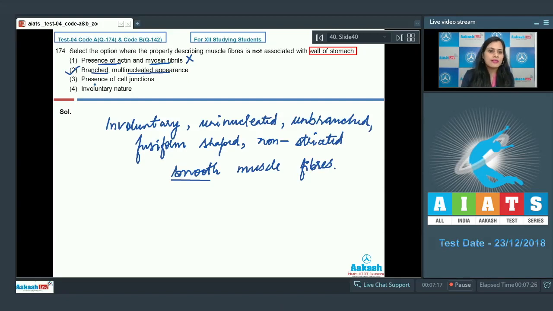The next option given is presence of cell junctions, and it is a property which is associated with smooth muscle fibers, so this cannot be a correct answer. And last option is involuntary in nature, and as the fibers which line the wall of stomach are involuntary in nature, so this cannot be a correct answer. So the correct answer for this question is option number 2. Let's discuss our next question.